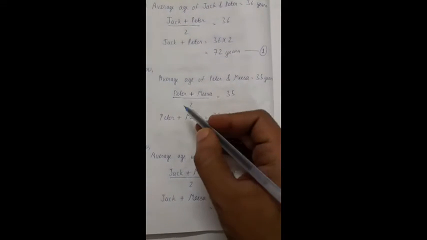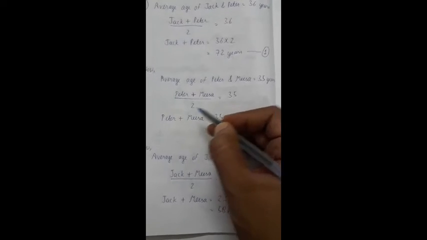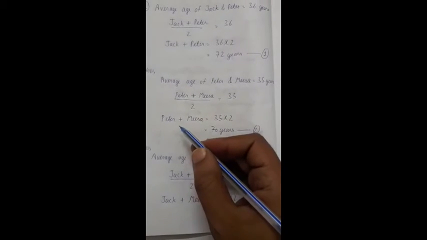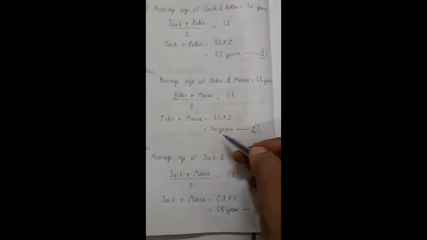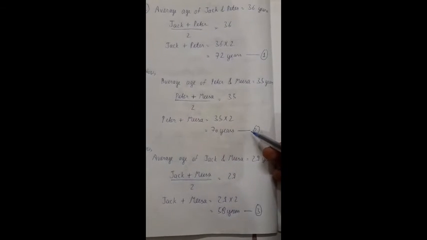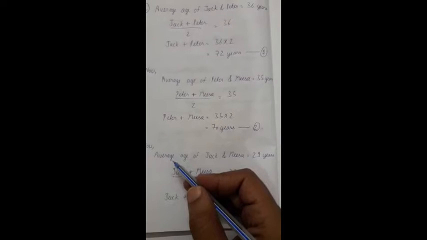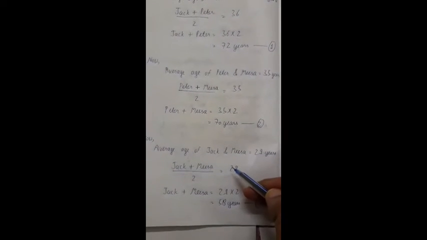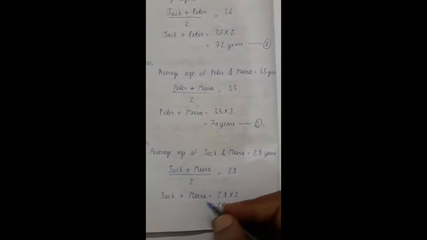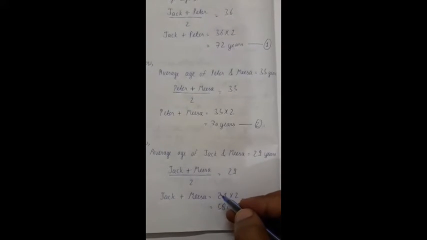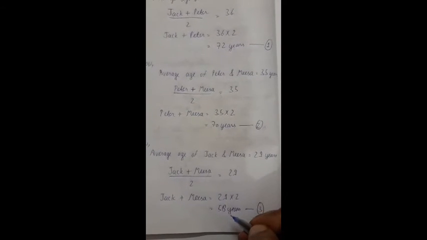Now average age of Peter and Misa is given 35 years. That means Peter plus Misa upon 2 equal to 35. We will get Peter plus Misa equal to 35 multiplied by 2, that is 70 years. We will let this be second equation. Now average age of Jack and Misa is given 29 years. That means Jack plus Misa upon 2 equal to 29. So we will get Jack plus Misa equal to 29 multiplied by 2, that is 58 years. We will let this be equation 3.